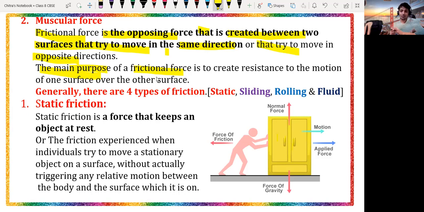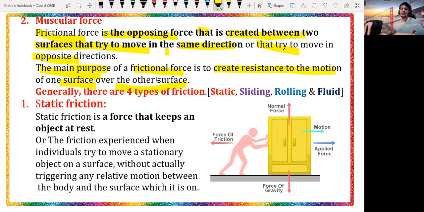If you are applying force and your force is not able to move that object, that means the opposing force applied by that object is higher than the force applied by you. The main purpose of the friction force is to create resistance in the motion of one surface over the other.